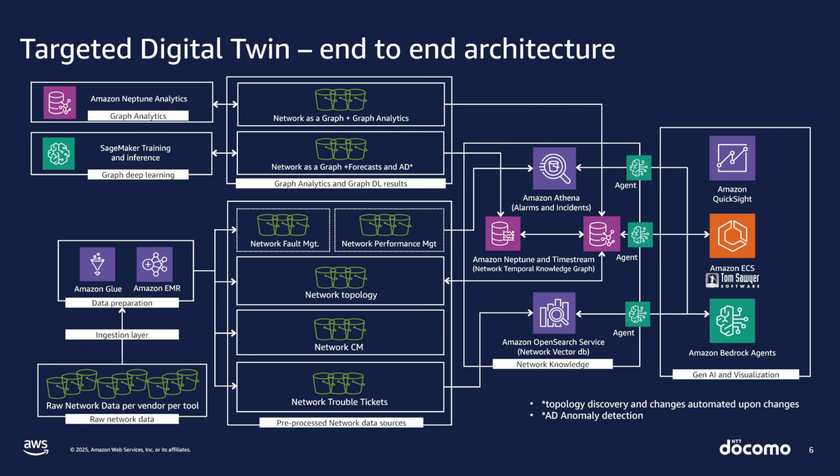So here is a data pipeline. Raw data is coming from the device or OSS system to the AWS cloud. And here is an ETL pipeline, then stored here. The operation data is huge. For example, fault management data, performance management data, network topology, and configuration management data. And also we put in the network trouble ticket.